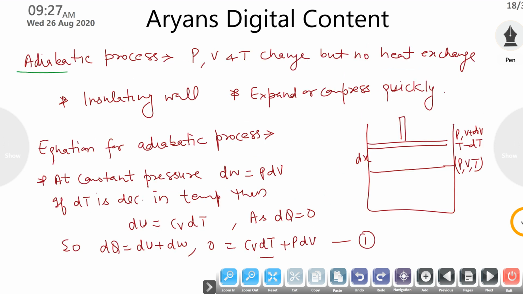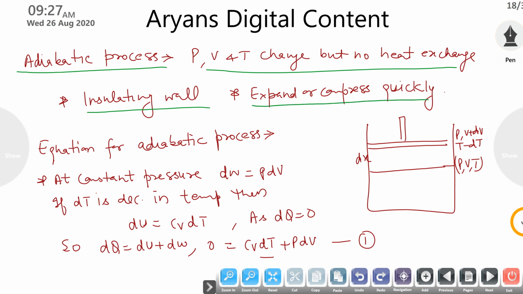Then the adiabatic process. An adiabatic process is a process in which there is no heat exchange between the system and the surroundings, and for this process the wall should be insulating. There should be no exchange of gas, and the process should be very quick, either expanding or compressing. So there is no chance of heat exchange.